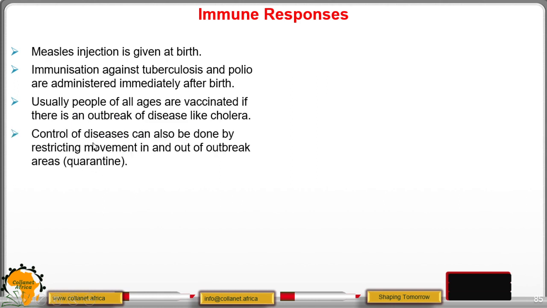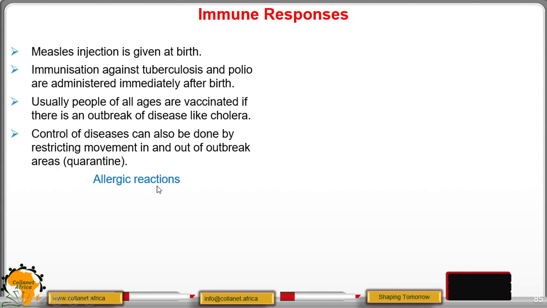And control of diseases can be done by restricting movement in and out of outbreak areas. That is what we call quarantine, and that is what we experienced all over the world, especially since last year March in Kenya, when there was an outbreak of coronavirus. So even schools had to close, and people were isolated, quarantined. Those are measures to control diseases.